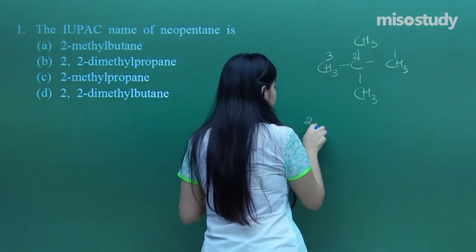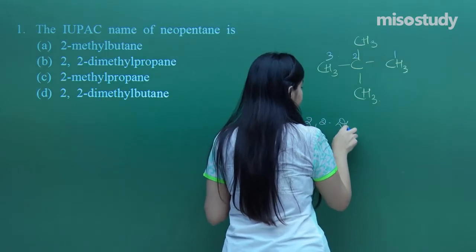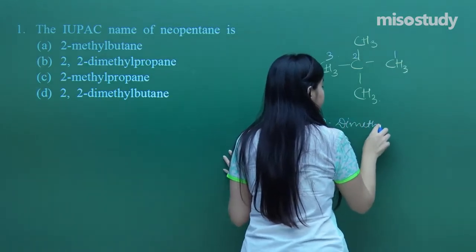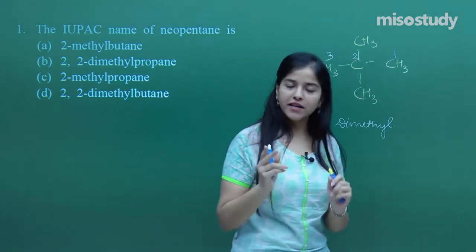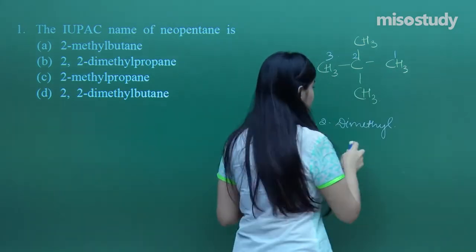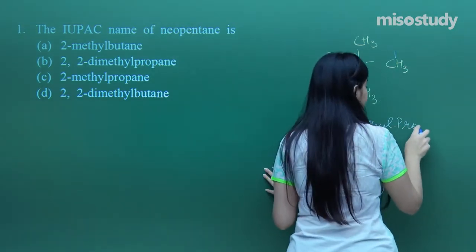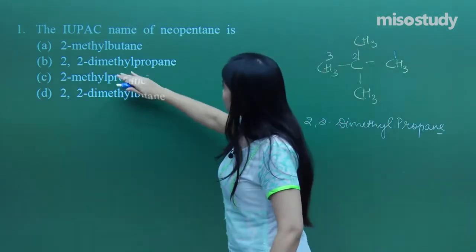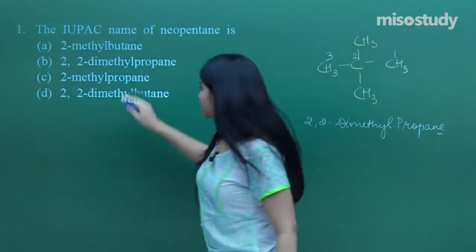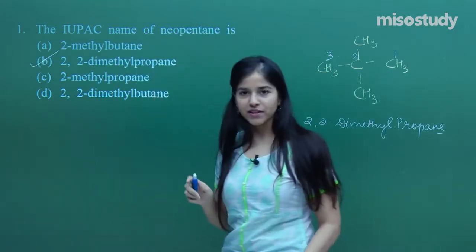So it will be 2,2-dimethyl, and we have got a chain of word root of 3 carbons, that is propane. So 2,2-dimethylpropane is the answer. Do we have a similar option? Yes, we have got it. So the answer is B over here.